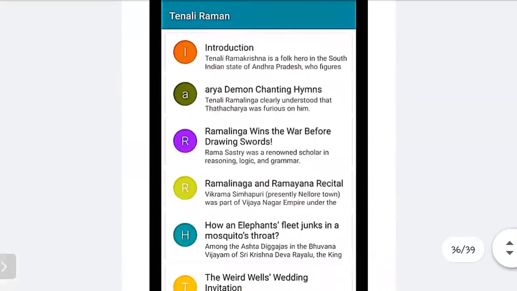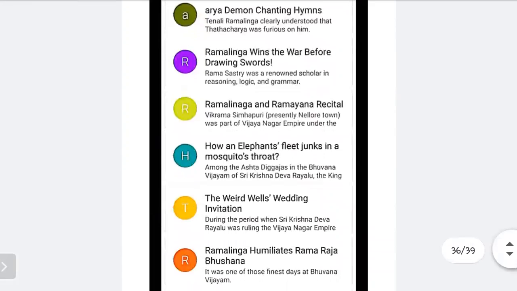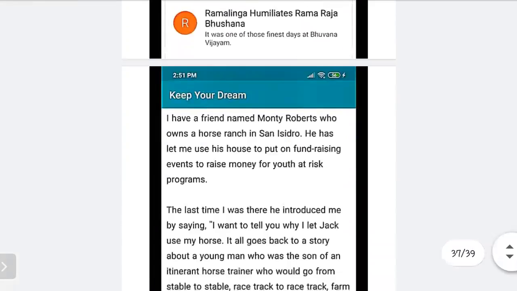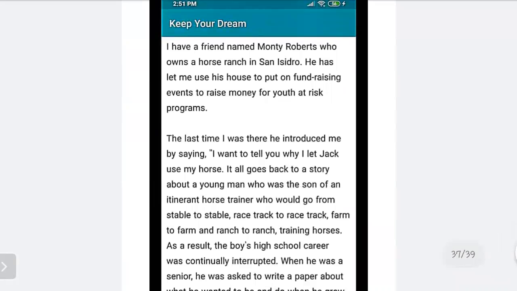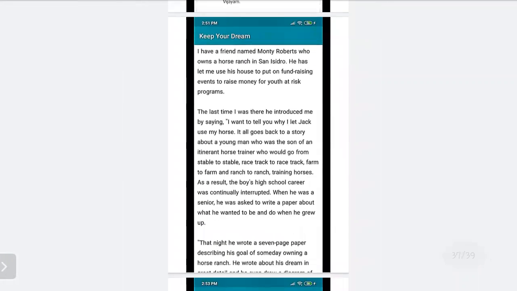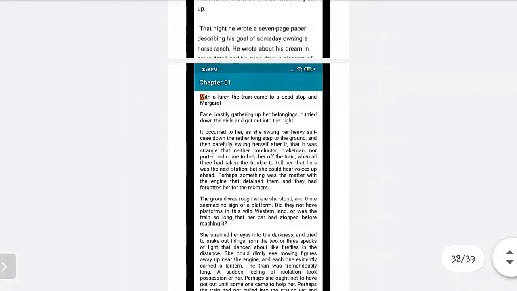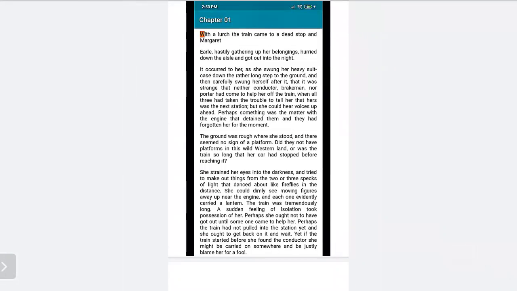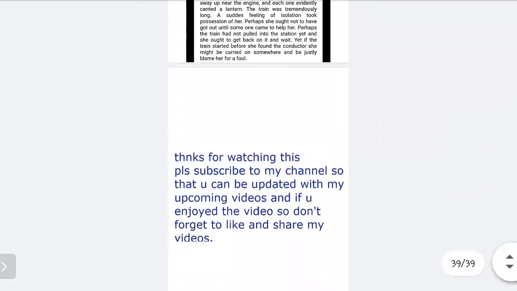If you want to read the story of Tenali Rama, then the introduction will come, and in that also many stories will come, as you can see over here. Then if I am reading a book, it will appear like this. If I am reading the book whose name is Keep Your Dream, the book will appear in this form, as you can see. Chapter 1 will come like this, chapter 1, chapter 2, like that, and so on.